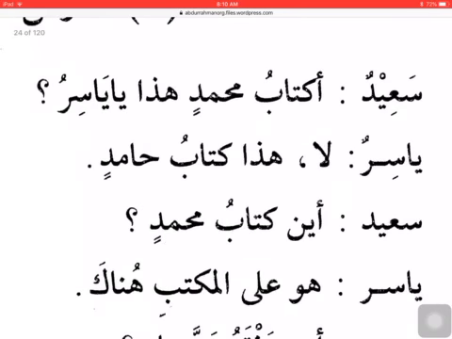Yasir replies, La. No, hadha kitabu Hamidin. This is Hamid's book. In the beginning we will not be analyzing questions at all. We will only analyze sentences. So this second line is a sentence. It ends in a period, full stop. So we're going to try and analyze this. La is the answer to the question, A kitabu Muhammadin hada. So the answer is La. Then the sentence is Hada kitabu Hamidin.